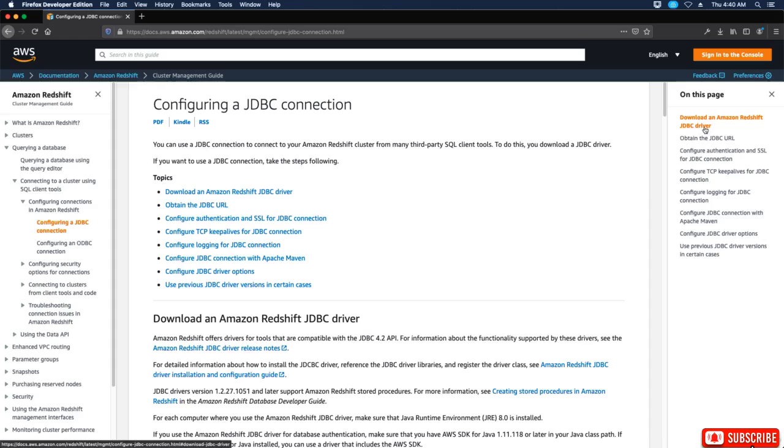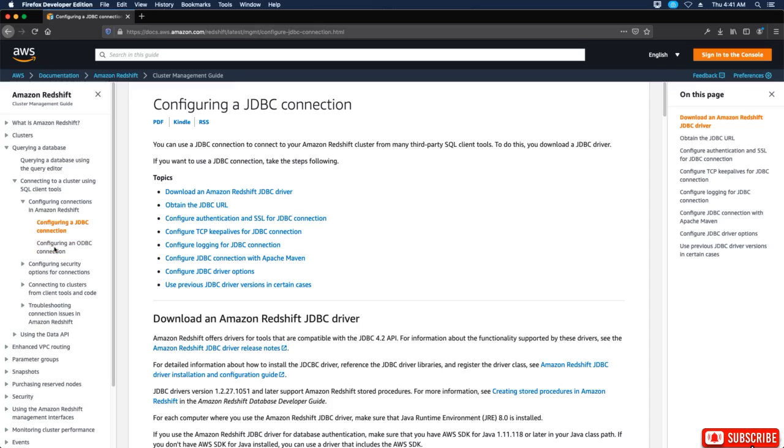So download an Amazon Redshift driver, obtain the JDBC URL, configure the authentication and SSL for the JDBC connection, configure TCP keep-alive, configure logging, configure the JDBC connection with Apache Maven, configure JDBC driver options, and use previous JDBC drivers in certain cases. So that's how you get JDBC to work with Amazon.